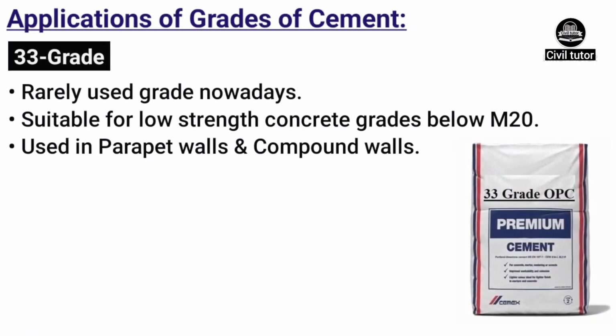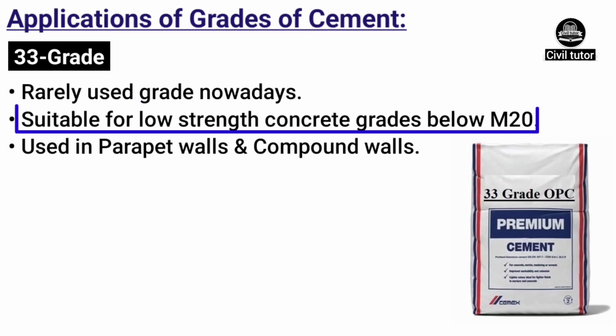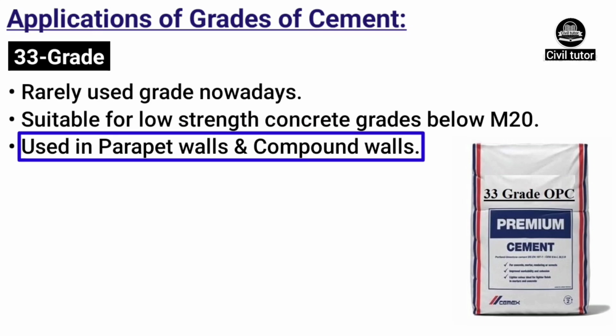Now, let's discuss the various applications of each grade of cement. The 33 grade is a rarely used grade nowadays. This grade is suitable for preparing low strength concrete grades below M20 grade. 33 grade of cement is used in low strength concrete such as parapet walls and compound walls.